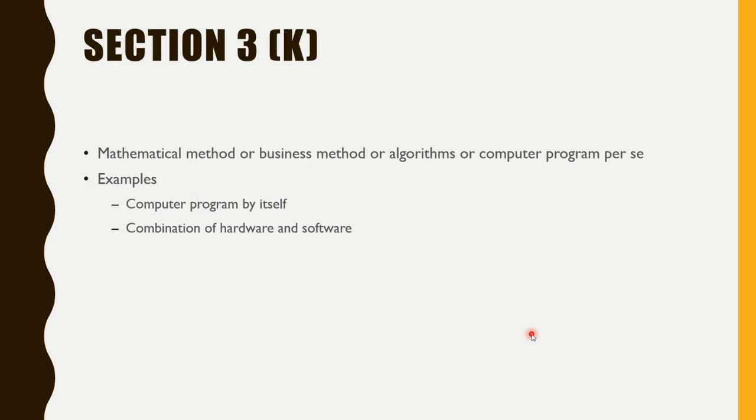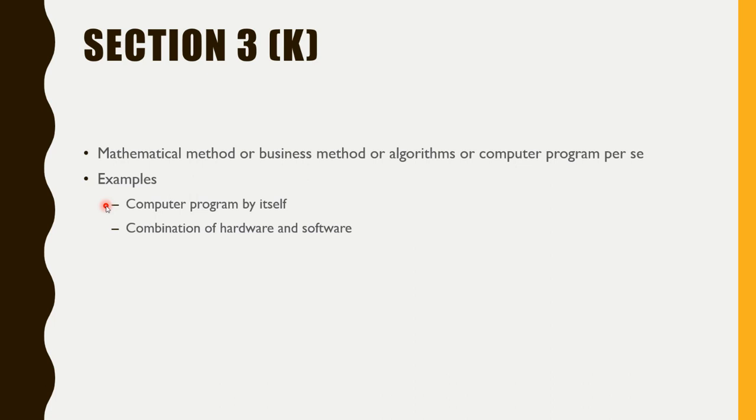Then mathematical method or computer program or combination of hardware and software, this type of things you cannot get patent. But currently, if there is a combination of hardware and software, you can go for the patent and it can be granted. Also, the government has come up with a new policy for computer programs. So in the near future, you will be able to get the patent on computer programs or the applications or the algorithms that you have prepared for the application, right?